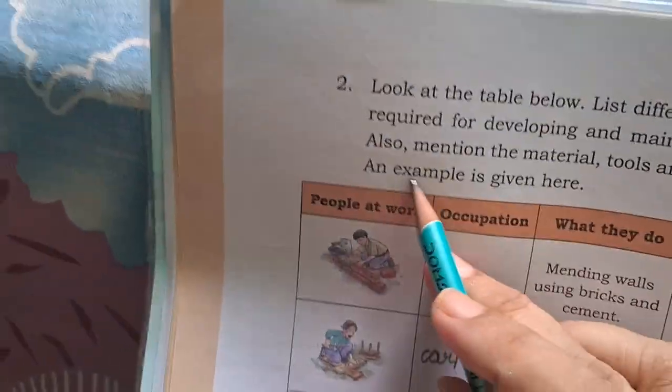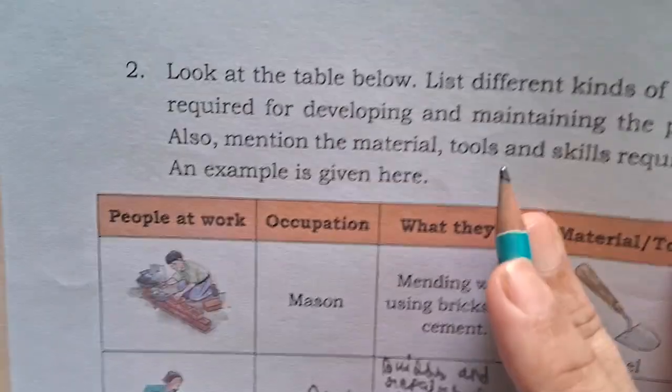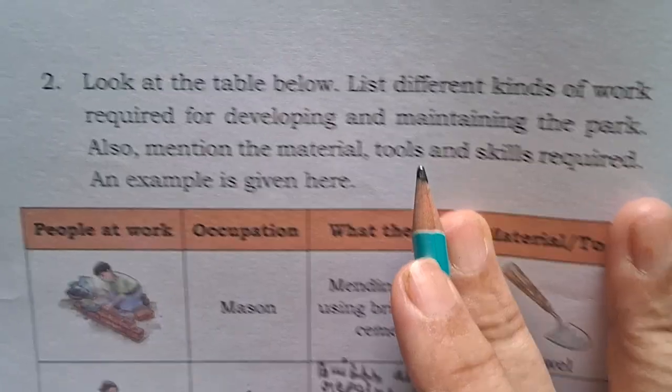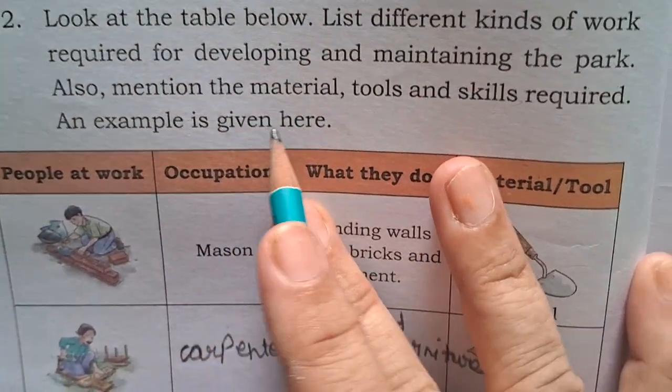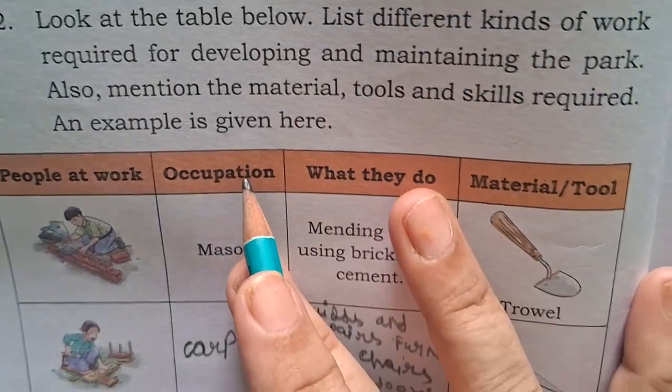Now you can see the table. Look at the table below. List different kinds of work required for developing and maintaining the park. Mention the material, tool and skill required. Okay. So now